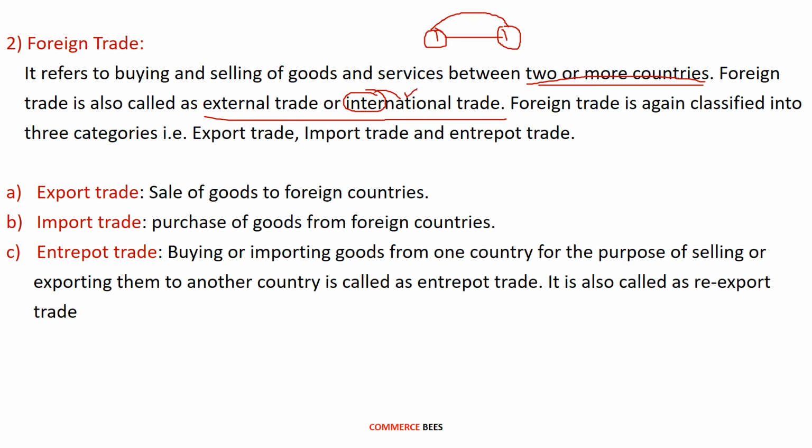Foreign trade is again classified into three categories. So the foreign trade we can classify into three types. The first is the export trade, which means sale of goods to foreign countries. When we are selling our goods to some other countries, then it is called an export trade. Import trade, purchase of goods from foreign countries.